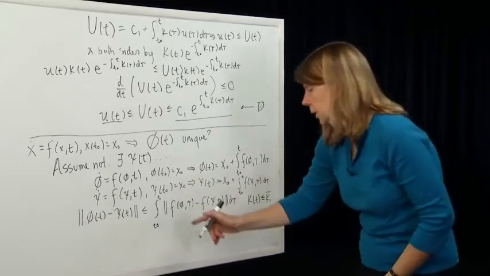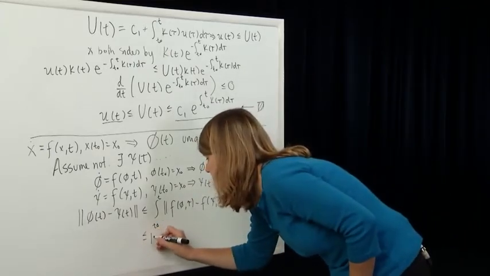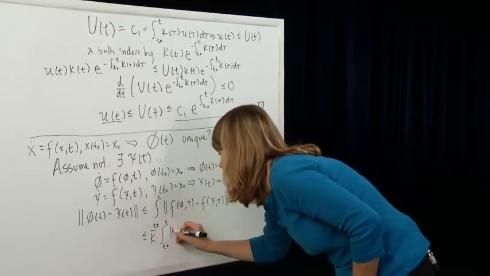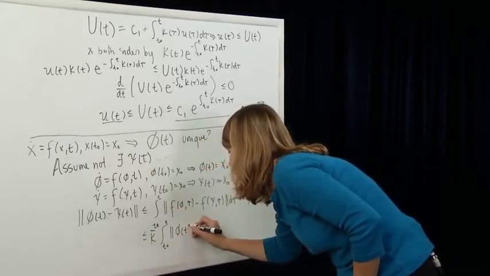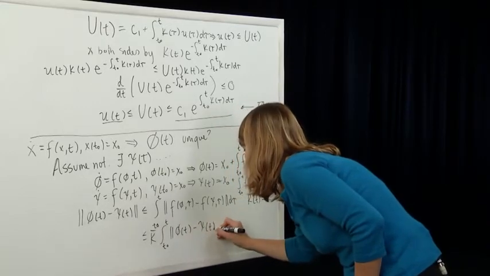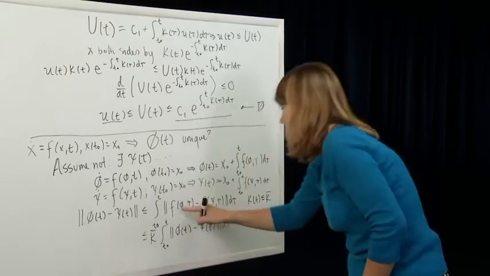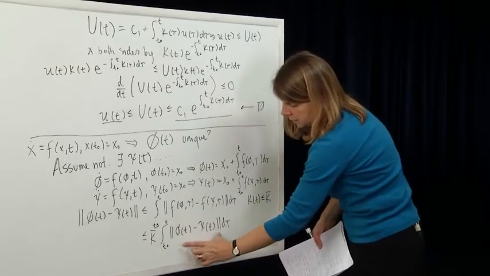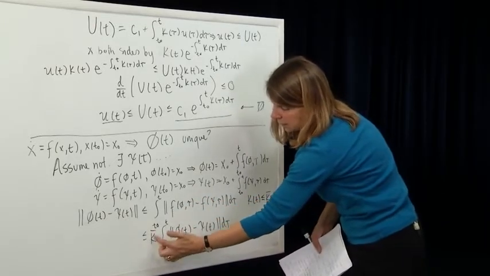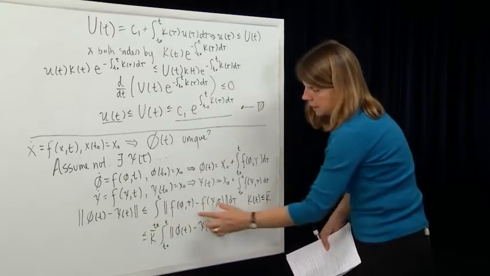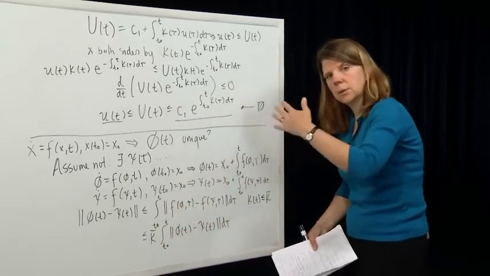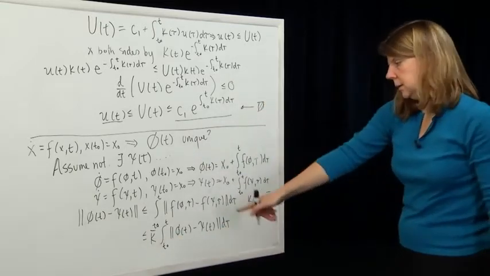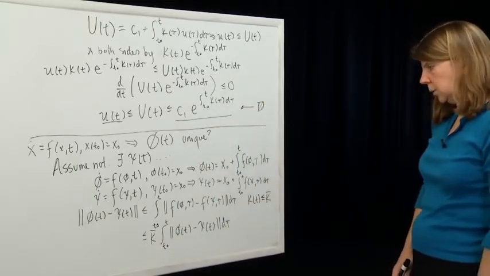And so then I can bring that k bar outside the integral and rewrite. So I've used Lipschitz continuity to bound f to be less than or equal to k of t times this norm here. And then I'm calling k bar the largest value that k of t takes on in that integral. So it loses its dependence on time. You can bring it outside the integral and establish the following inequality.